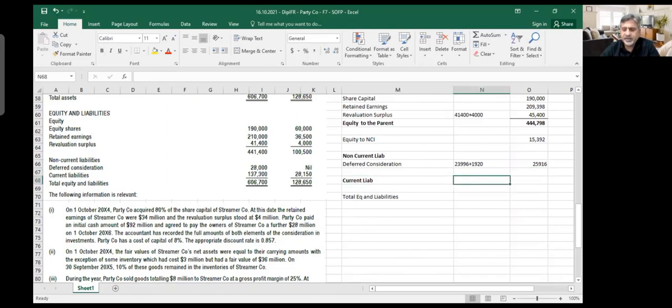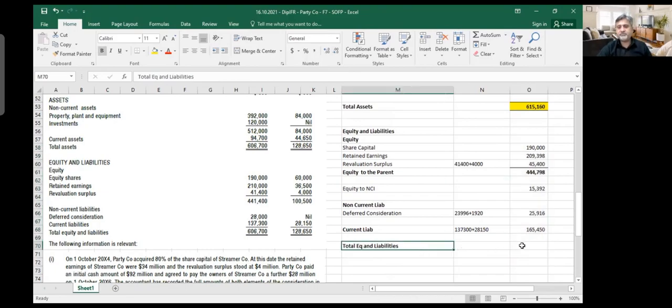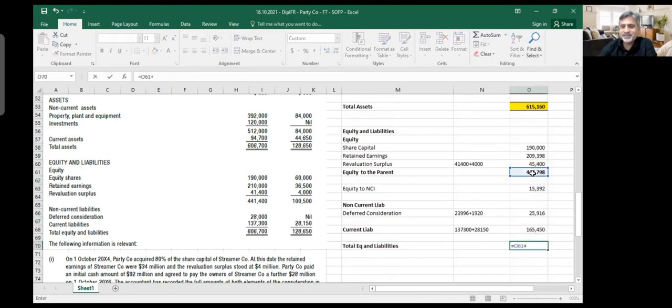Then I've got my current liabilities, just one number. What is current liability? 137,300 plus 28,150. There are no intragroup payables. If there are any intragroup payables, I would have subtracted them. Intragroup receivables, intragroup payables absolutely are not available. And we get this number. Now, let me just format them. And now, let's say, Bismillah, 444 plus 15 plus 25 plus 165. And what do we get? 651. And there is a difference. You see, there is a difference.